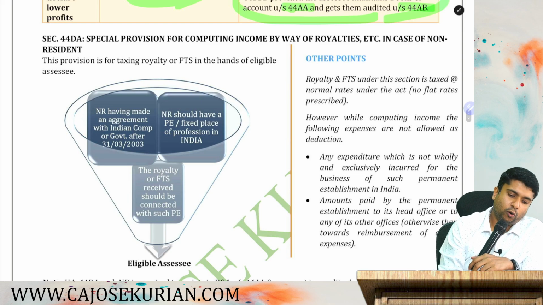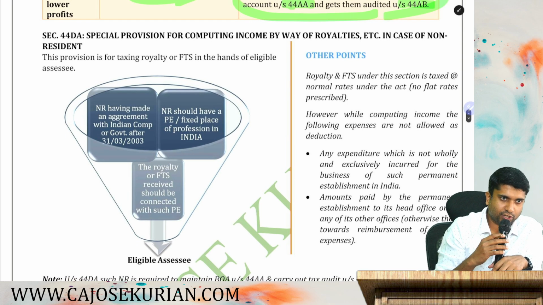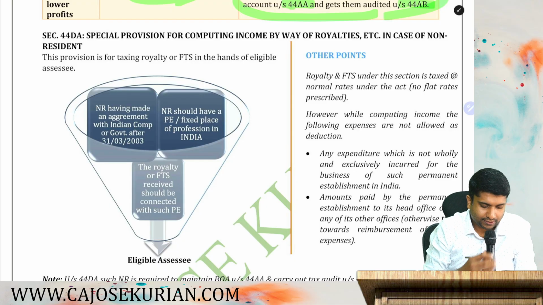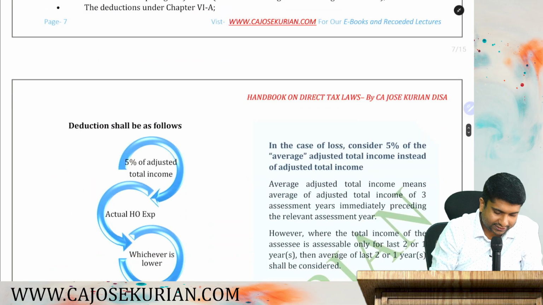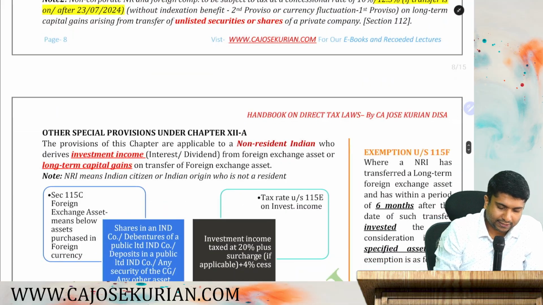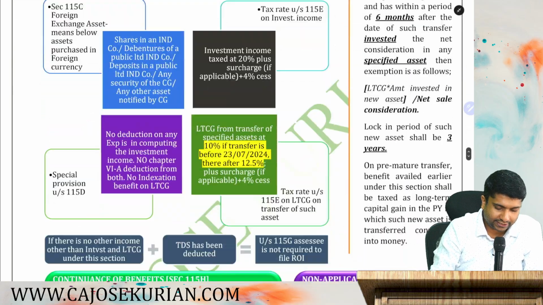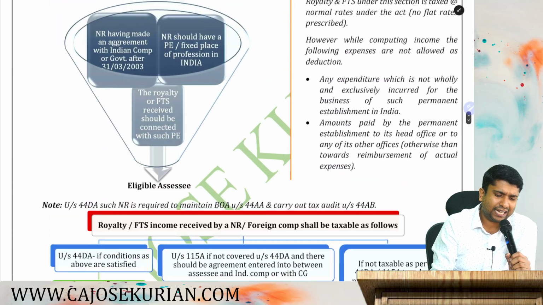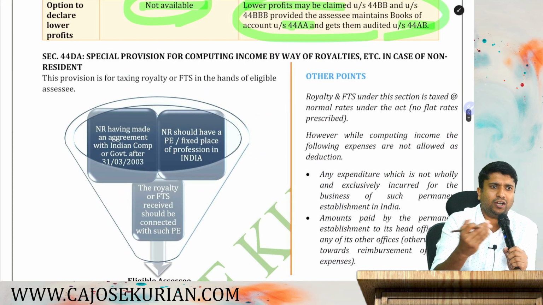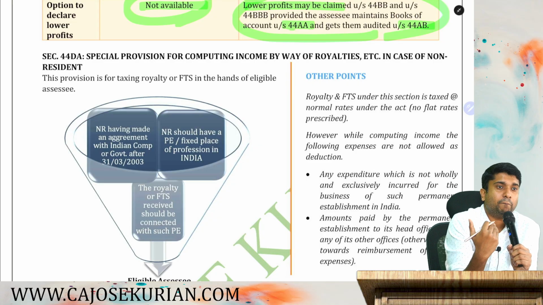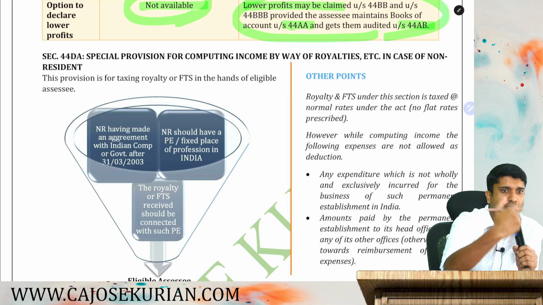Now friends, we have more provisions to complete in this particular chapter. The next few sections like 44DA, then we have 44C, then the first proviso to section 48, then Chapter 12A, 115CD, EF, GHI, etc. are not presumptive provisions. We can call them administrative provisions. These are not presumptive provisions, but these are supporting provisions for computing certain types of income of a non-resident.